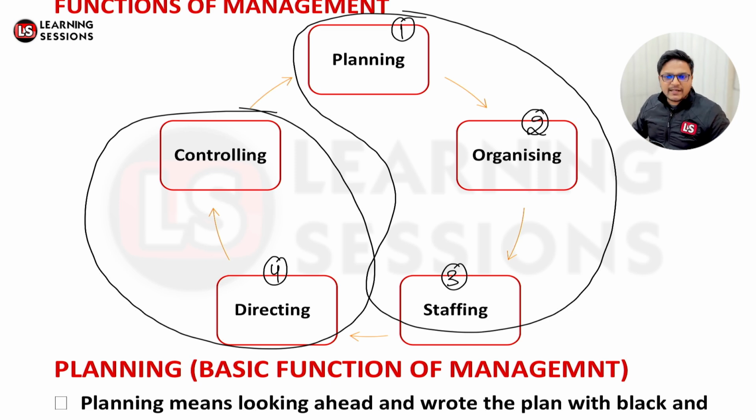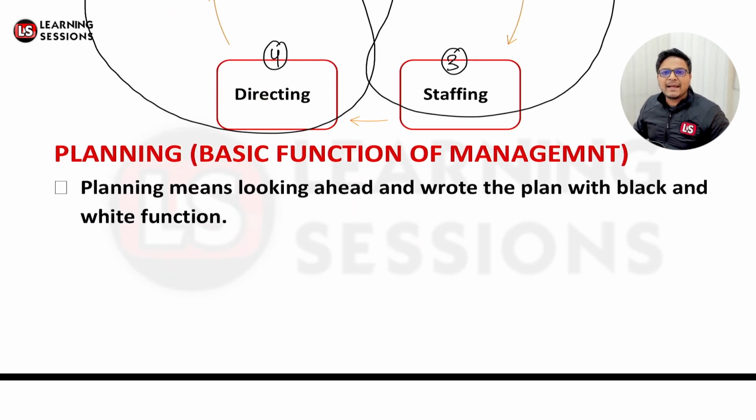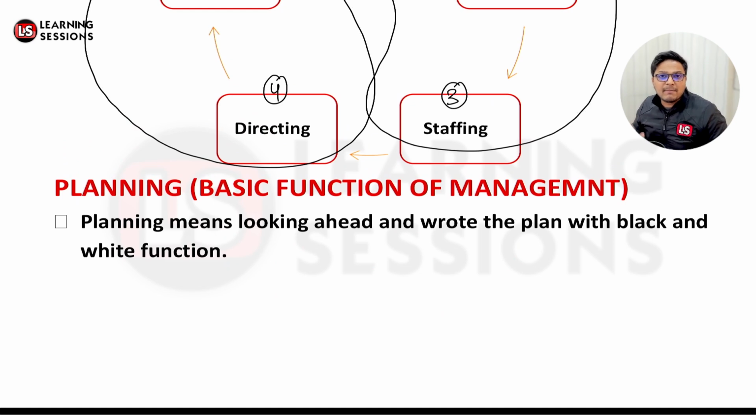Now after that, it's related to planning. That is the basic function of management. Planning is that we want to look ahead, we'll have a plan related to it, we'll be writing down the things which we want to do and the things which we do not want to do. That is a black and white function.